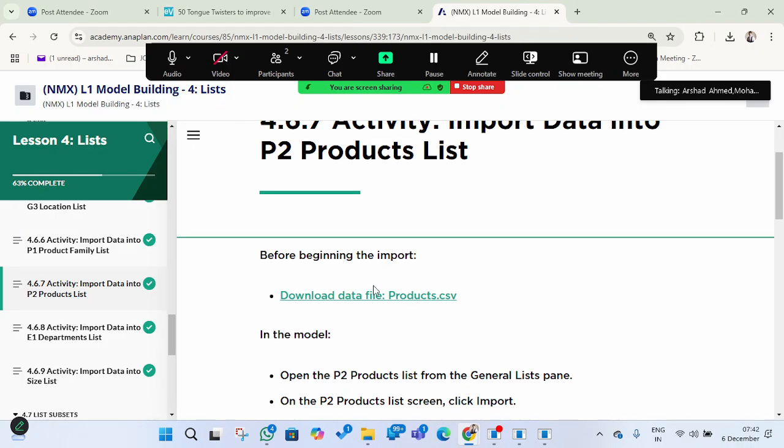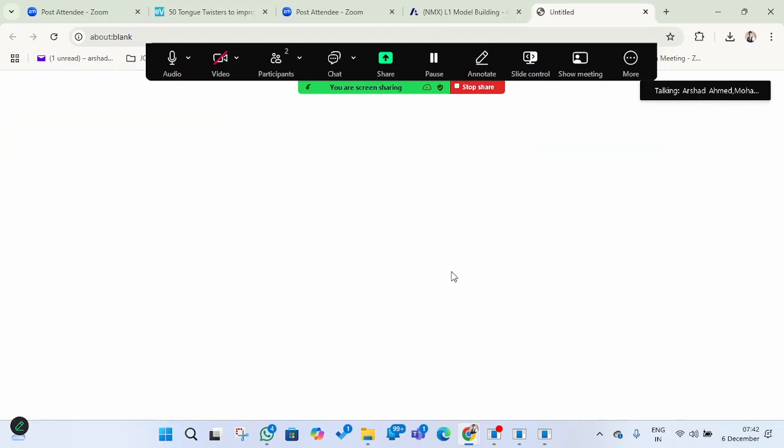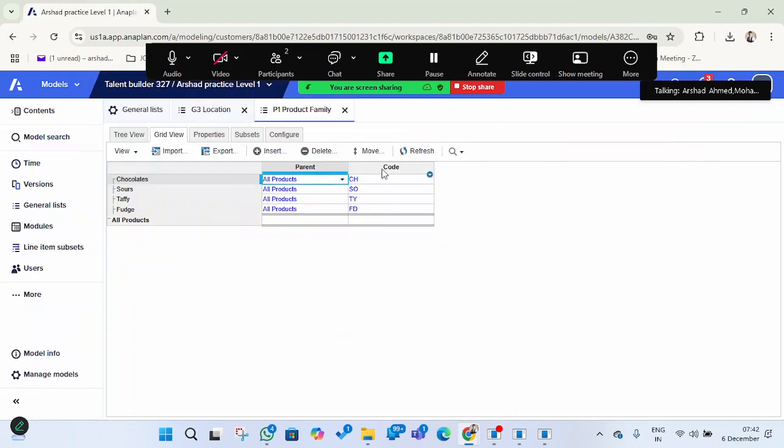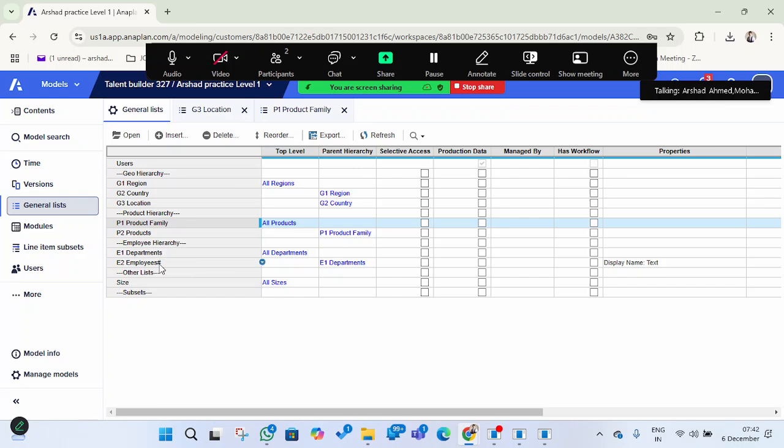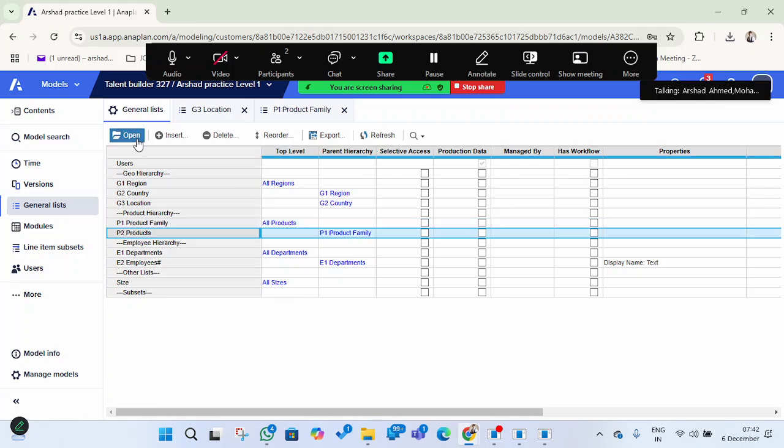Now this is the products of the end user. So this is the file. We can download this one. Then we can go into the same, and this is the products, P2 products.